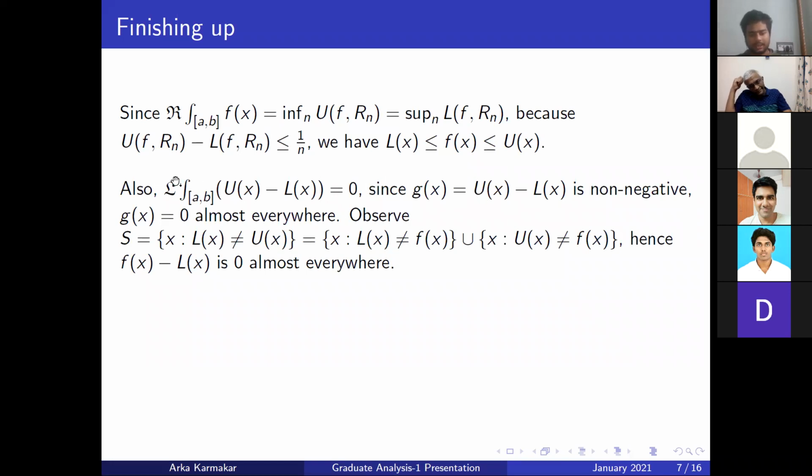So what we have is that the Lebesgue integral of this is equal to 0, because the Lebesgue integral of U is equal to the inf, and the Lebesgue integral of L is equal to the sup. So the Lebesgue integral of this entire thing is equal to 0, but the function that we are integrating is a non-negative function. And what we know is that if the Lebesgue integral of a non-negative function is equal to 0, it is 0 almost everywhere.